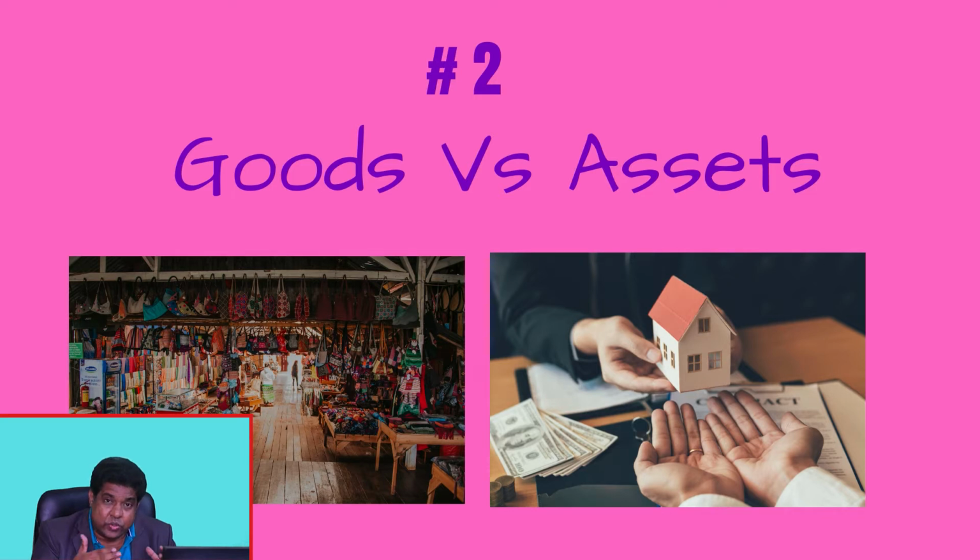A transaction in goods is buying and selling. We use buying and selling for assets also, but for accountants, it is different. When they say purchases, they mean they are purchasing goods. When they say sales, they are talking about sale of goods. But when they sell assets, they credit the asset account. And when they purchase assets, they debit the asset account. And that is the difference.